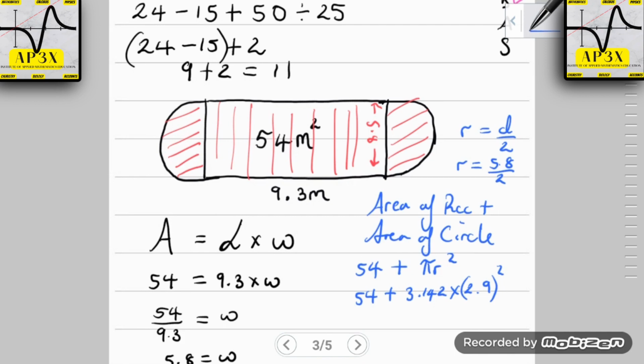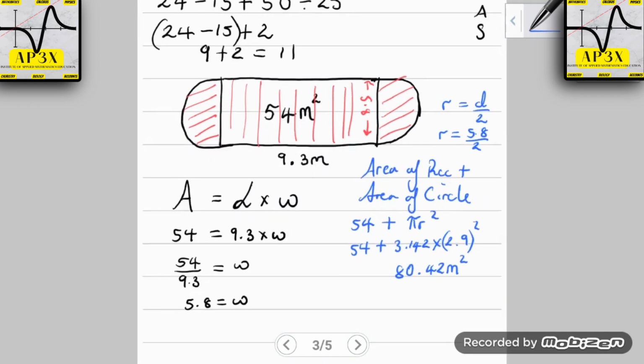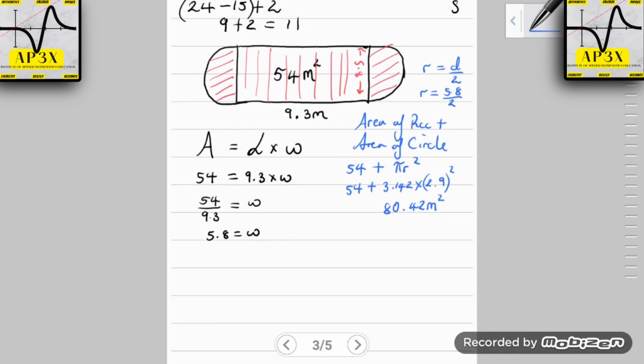I end up with an area of 80.42 square meters. That is the area of the entire swimming pool. So it's the area of the rectangle plus the area of the two semicircles, which is a circle, which therefore works out to be 80.42.